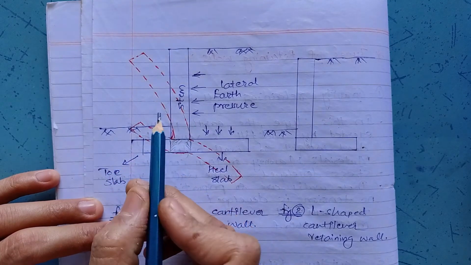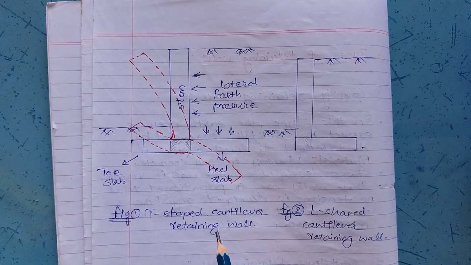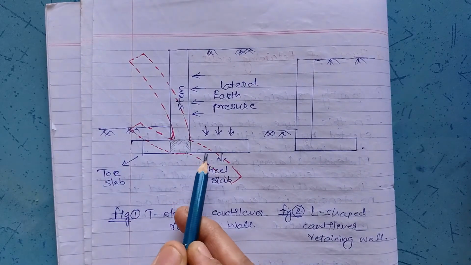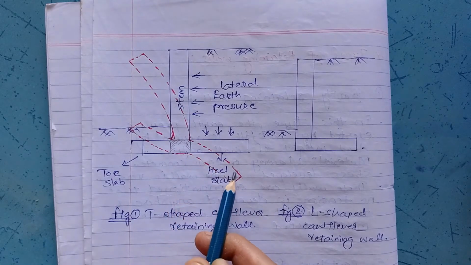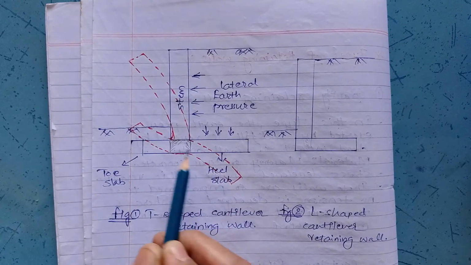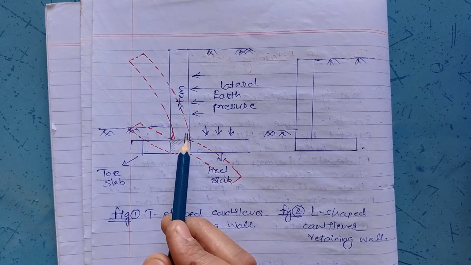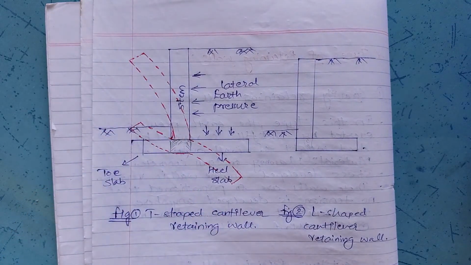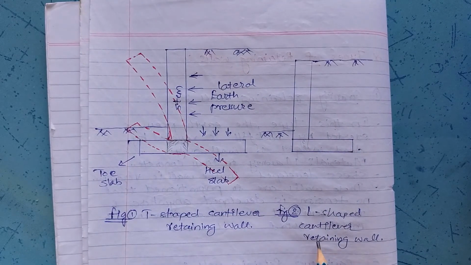And as you might know, reinforcement is provided to carry tension, whereas concrete is sufficient to carry compression. Hence, wherever this tension occurs, main reinforcement will be provided in that region. Hence, in the heel slab, main reinforcement is provided in the top portion. In the toe slab, main reinforcement will be provided at the bottom, whereas in the stem, main reinforcement will be provided on the inner side of the slab. This is nothing but the T-shaped retaining wall and L-shaped retaining wall.